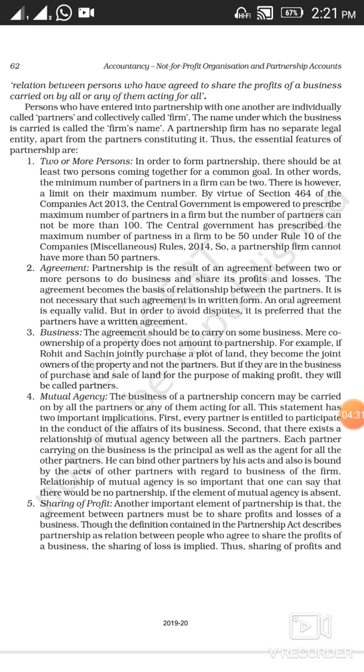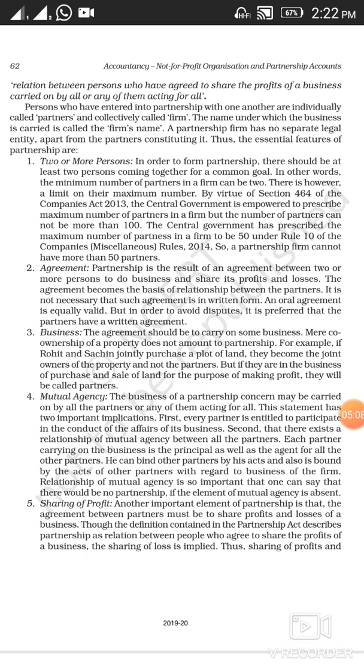The next is business. Partnership form of business will only arise when you come together to do some kind of business. It means it should be an economic activity with an intention to earn profit. If it is a non-economic activity with the intention to do service, it will not be called a partnership form of business. So it is clear that you must come together to do a business with an intention to earn profit.